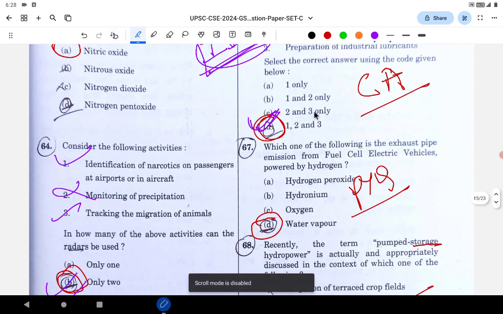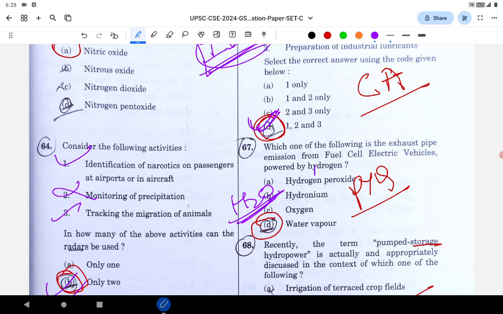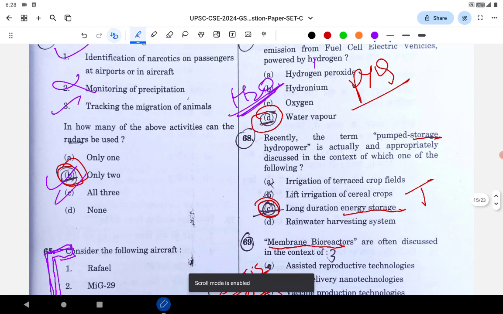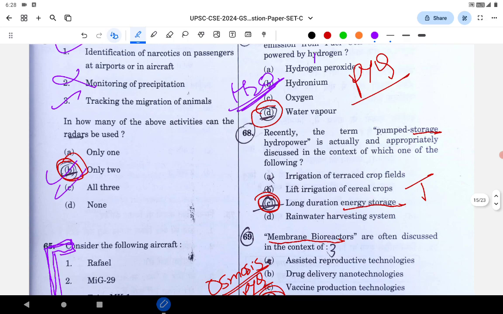In the fuel cell electric vehicles, that is hydrogen fuel cell vehicles powered by hydrogen, which one of these is the waste? That is H2O. This is directly a PYQ. They have asked 2-3 times in the CAPF, CDS, etc. Next question is related to pumped storage hydropower. It was in the news. See, it's a word relation. There is a word storage. Pumped storage.